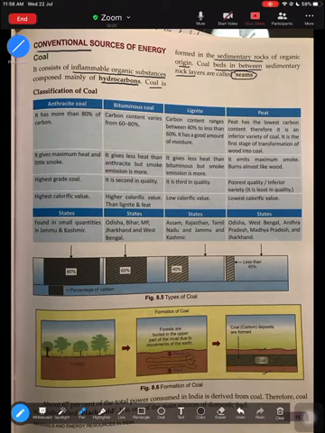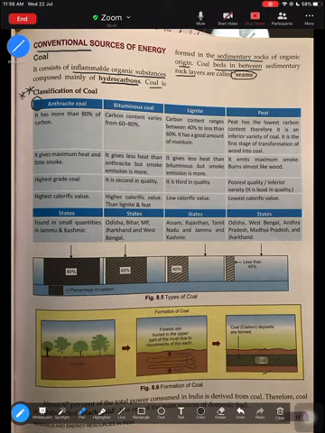Now we will learn about the classification of coal. This is a very important section. Many times you get questions from here, especially in the "name the following" section. So we will learn about the different types of coal. We will begin with the first and most important variety of coal, that is anthracite coal.